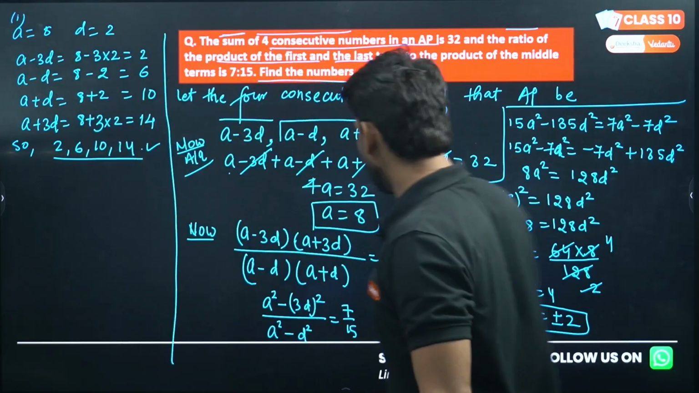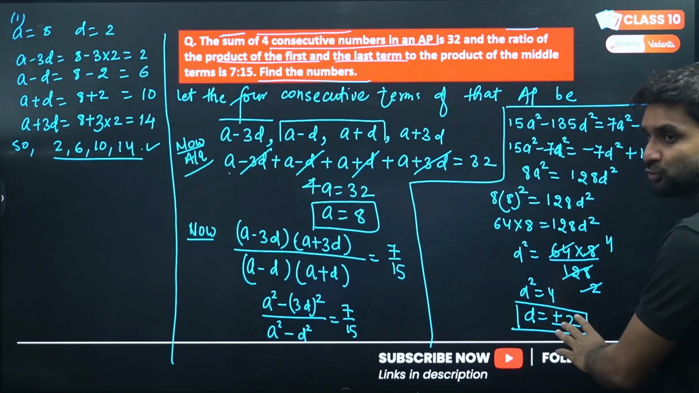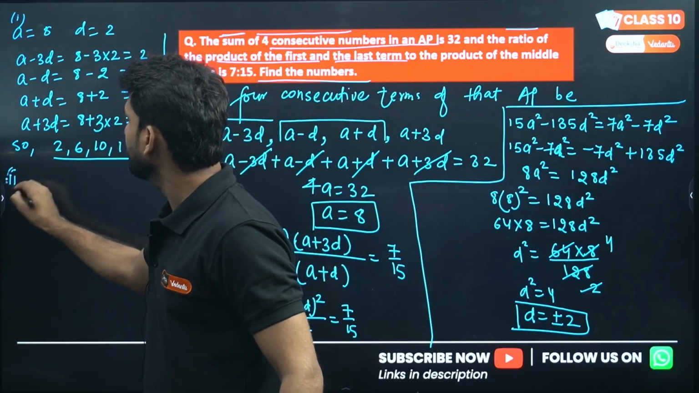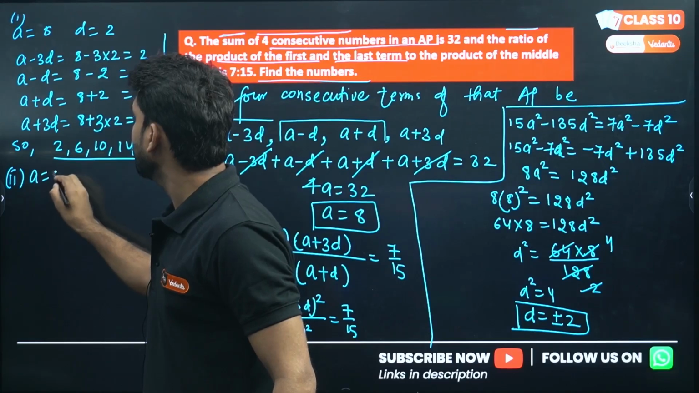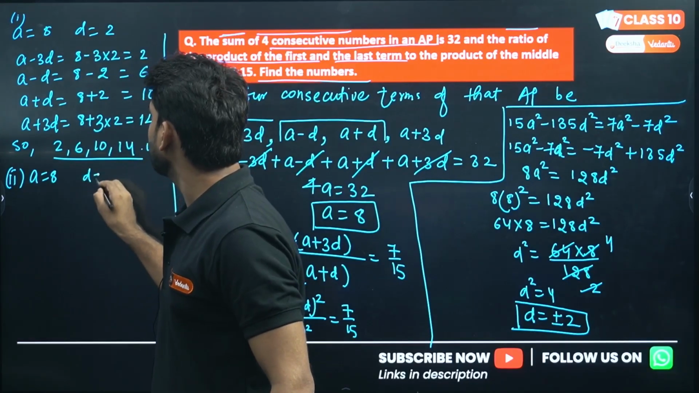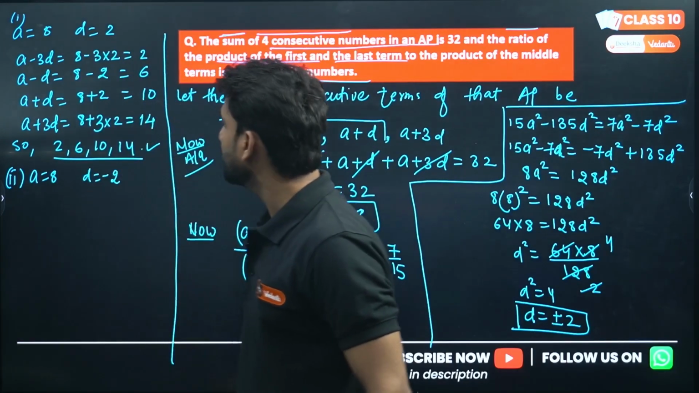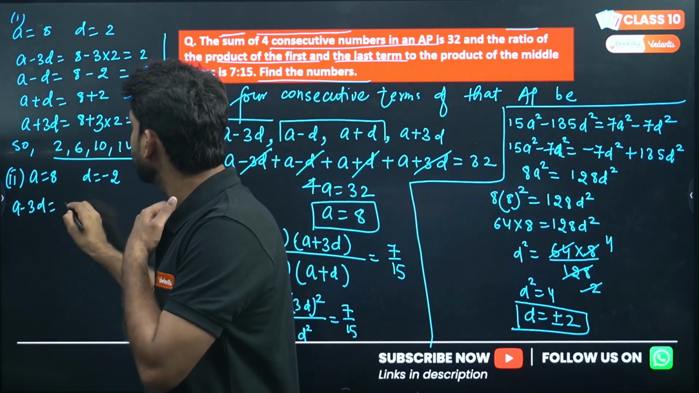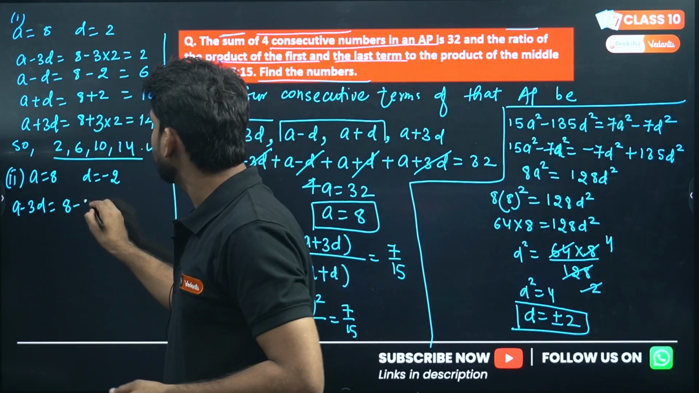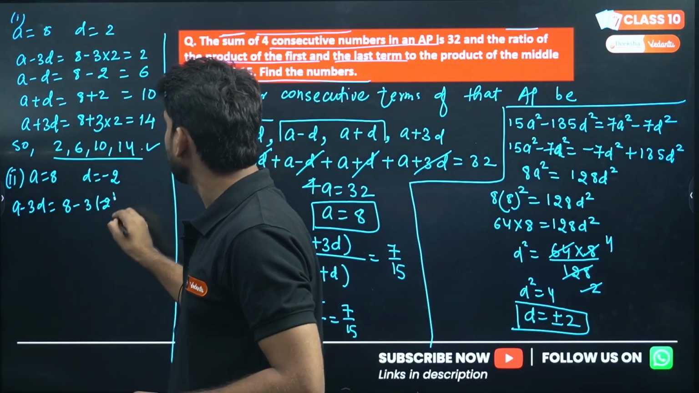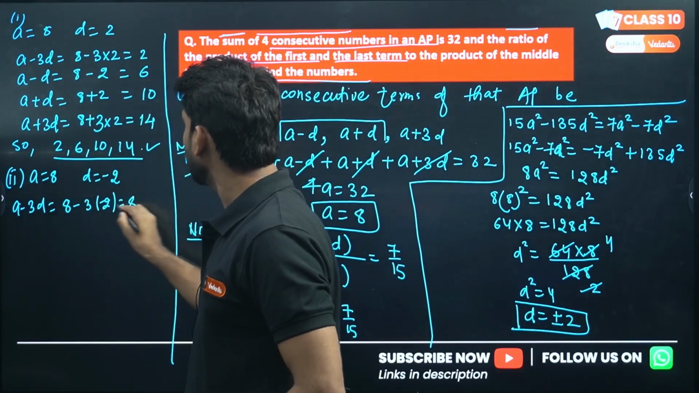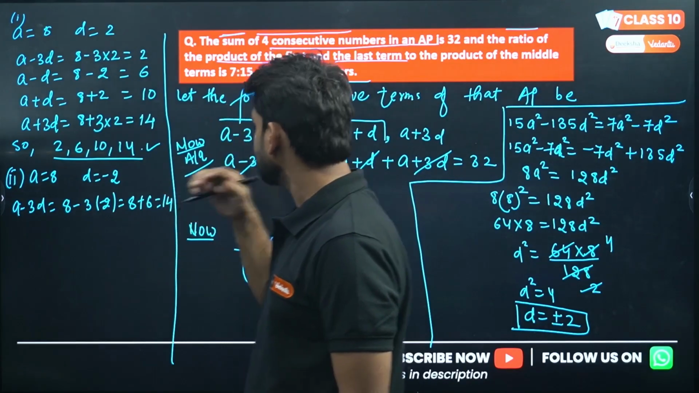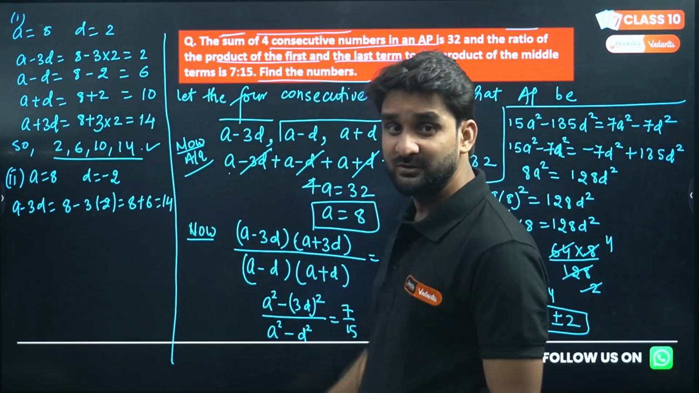Now taking d as minus 2. D is minus 2, so let's check. A is 8 and now I'm taking d as minus 2. So the first term, a minus 3d, will be 8 minus 3 into minus 2. So that will be 8 plus 6, which is 14. The first term is 14.